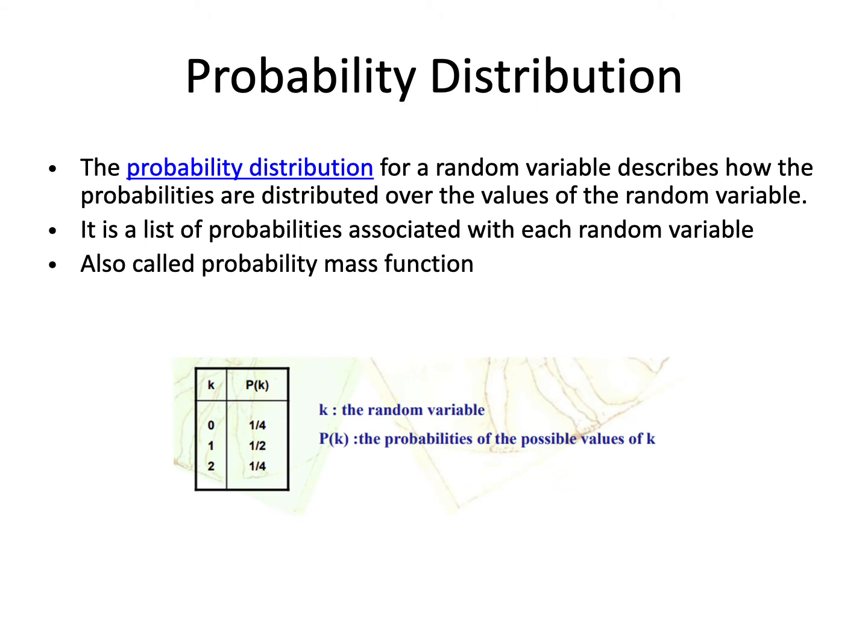It is nothing but a list of the probabilities associated with each of its possible values. We call it the probability mass function, which describes how the probabilities are distributed over the values of the random variable.